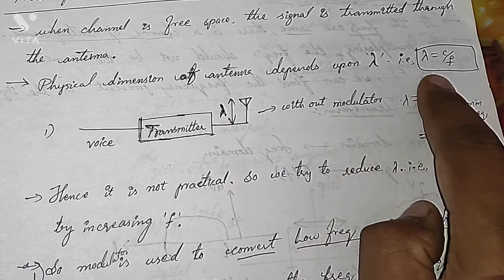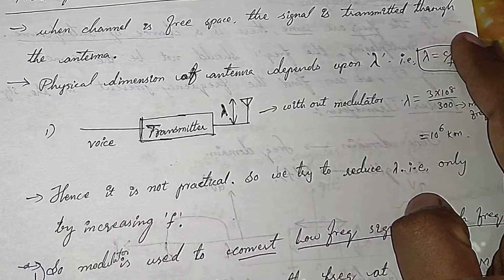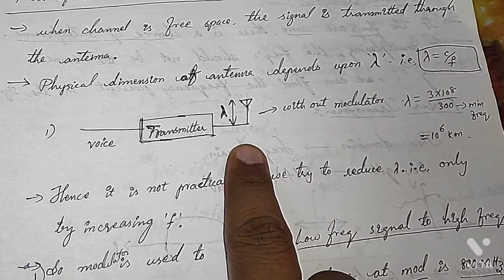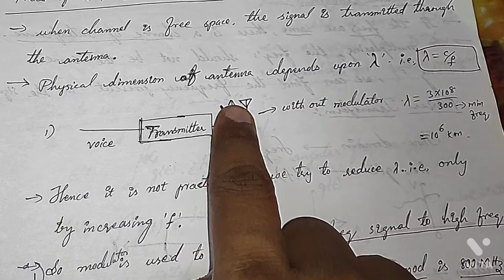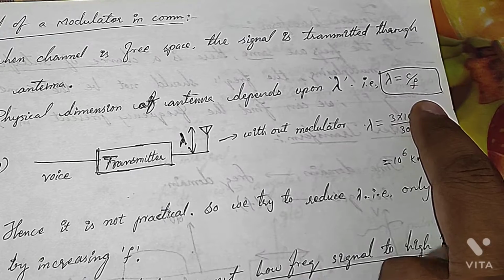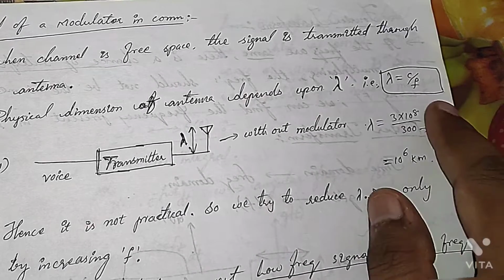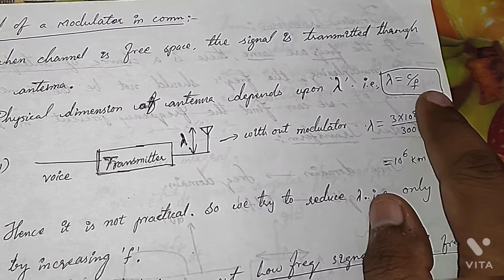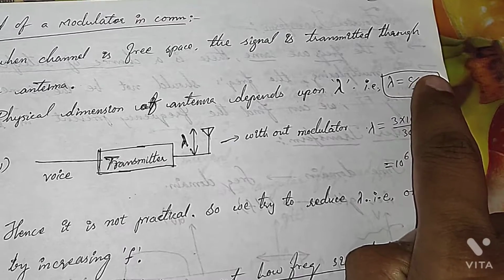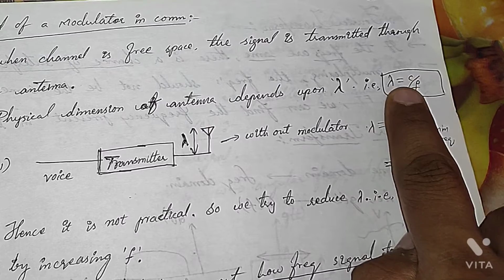Now how do we calculate lambda? Lambda is equal to c by f, where c is the velocity of light and f is the frequency used. So based on what frequency you are sending, we get this lambda. Suppose the frequency is very small, as with audio and video signals, which are low frequencies. If the frequency is low, lambda becomes more. Why? Because c is constant, the velocity of light, 3 into 10 power 8. When the frequency is small, lambda automatically becomes high.